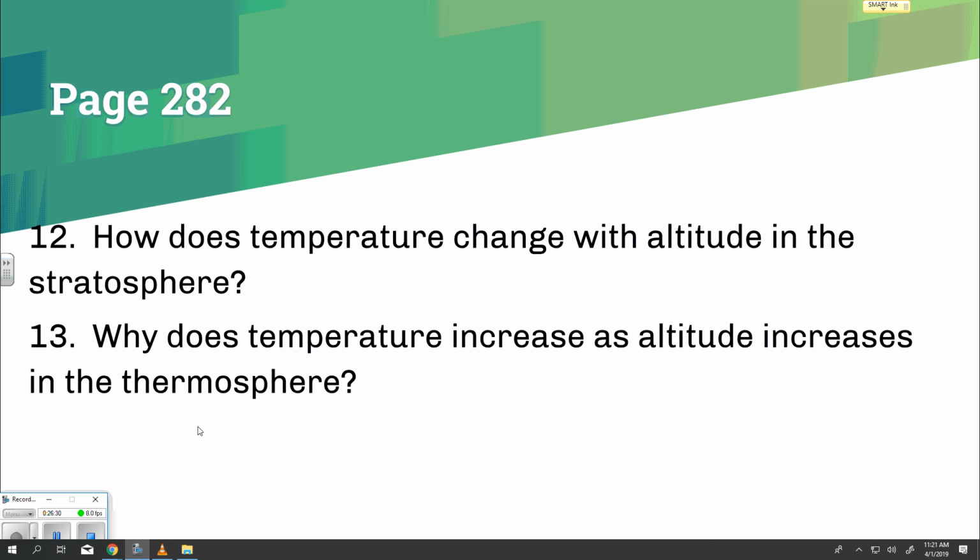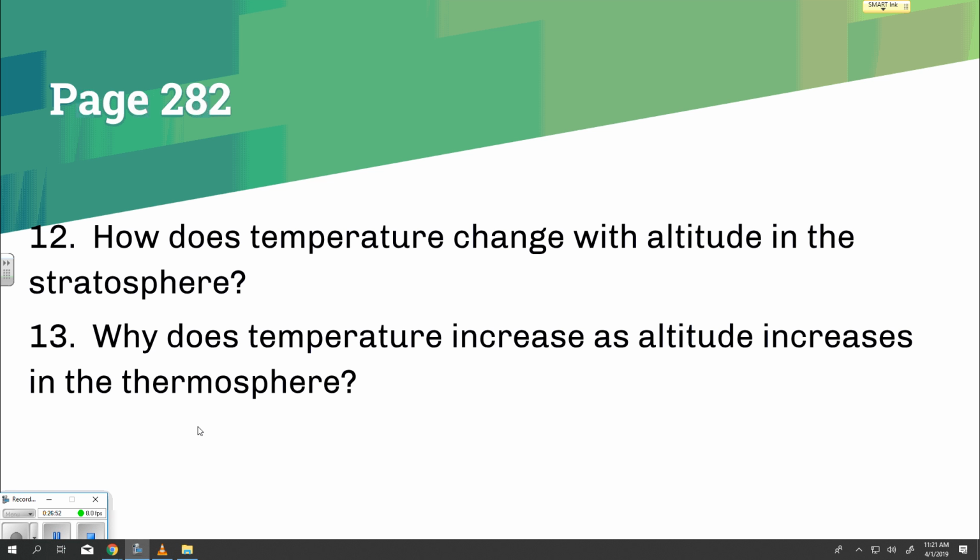Layers of the atmosphere. Troposphere. As altitude increases, pressure decreases. As altitude increases, temperature decreases. Stratosphere. As altitude increases, pressure decreases.